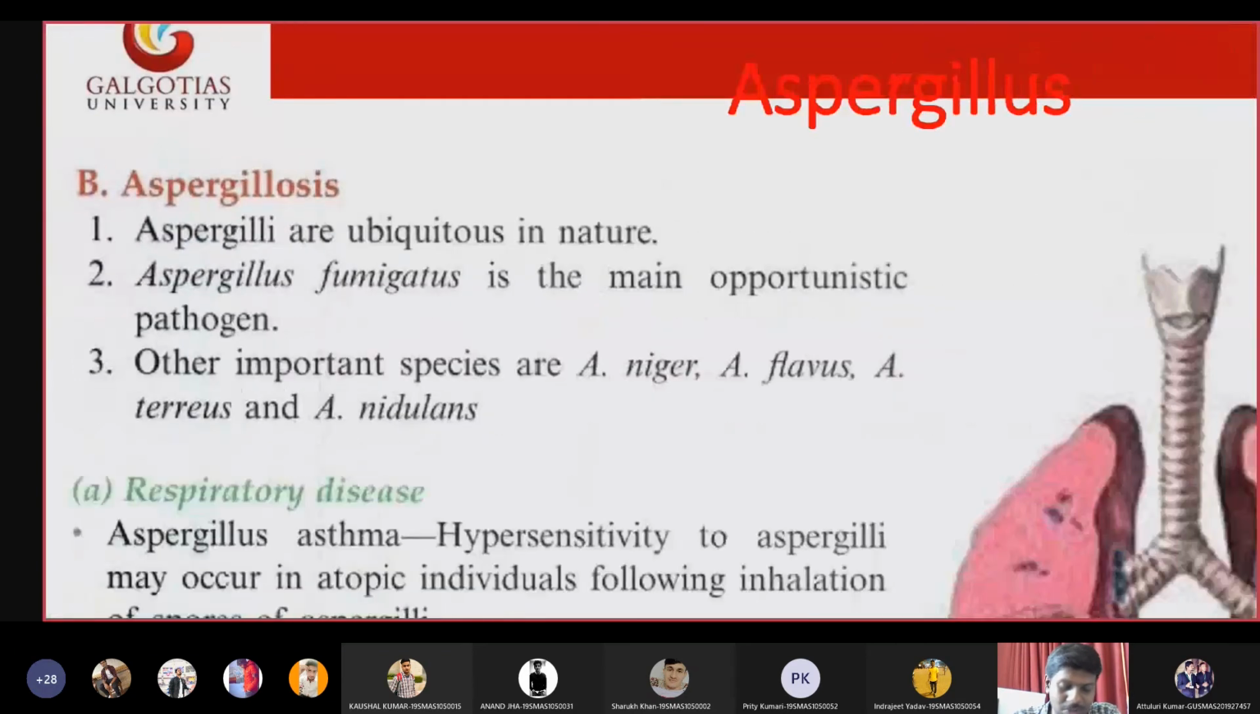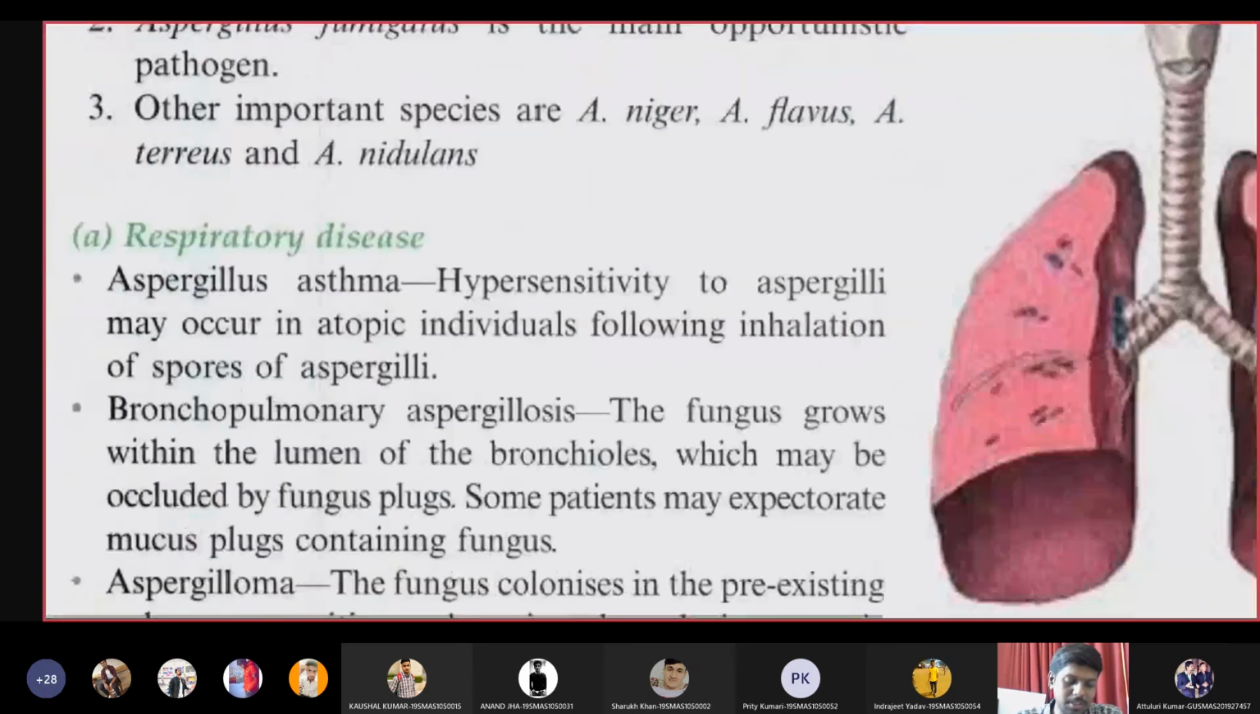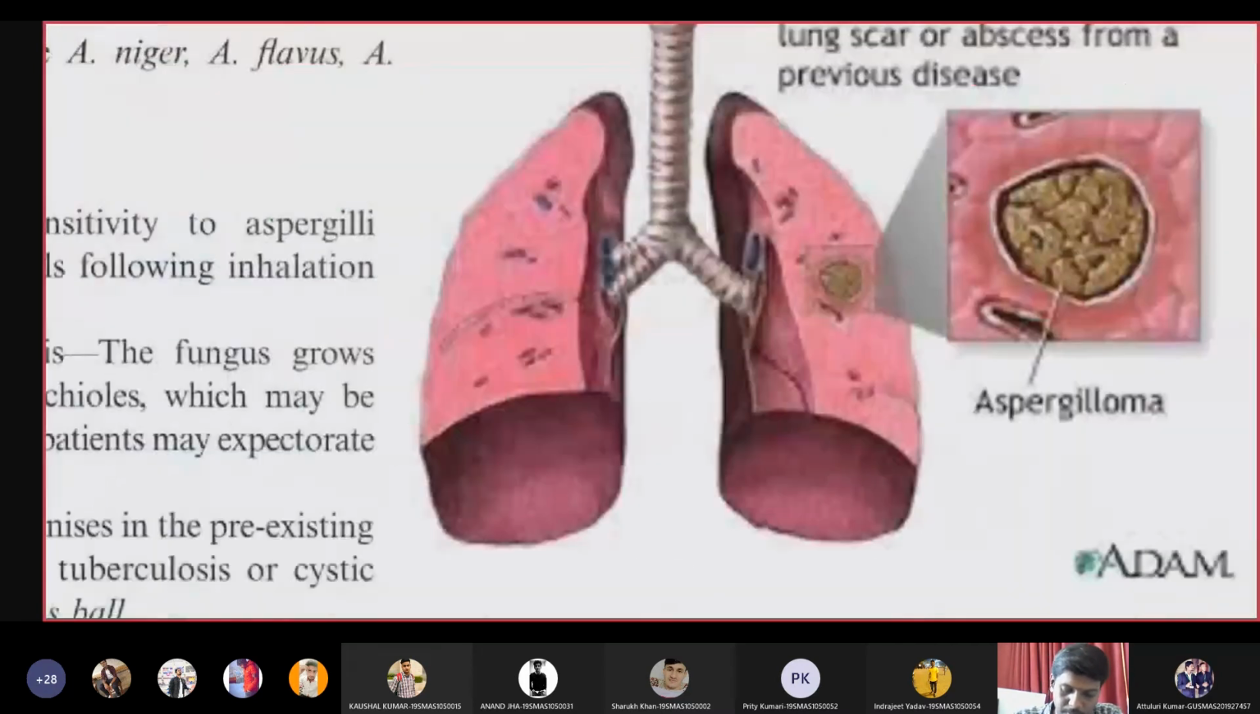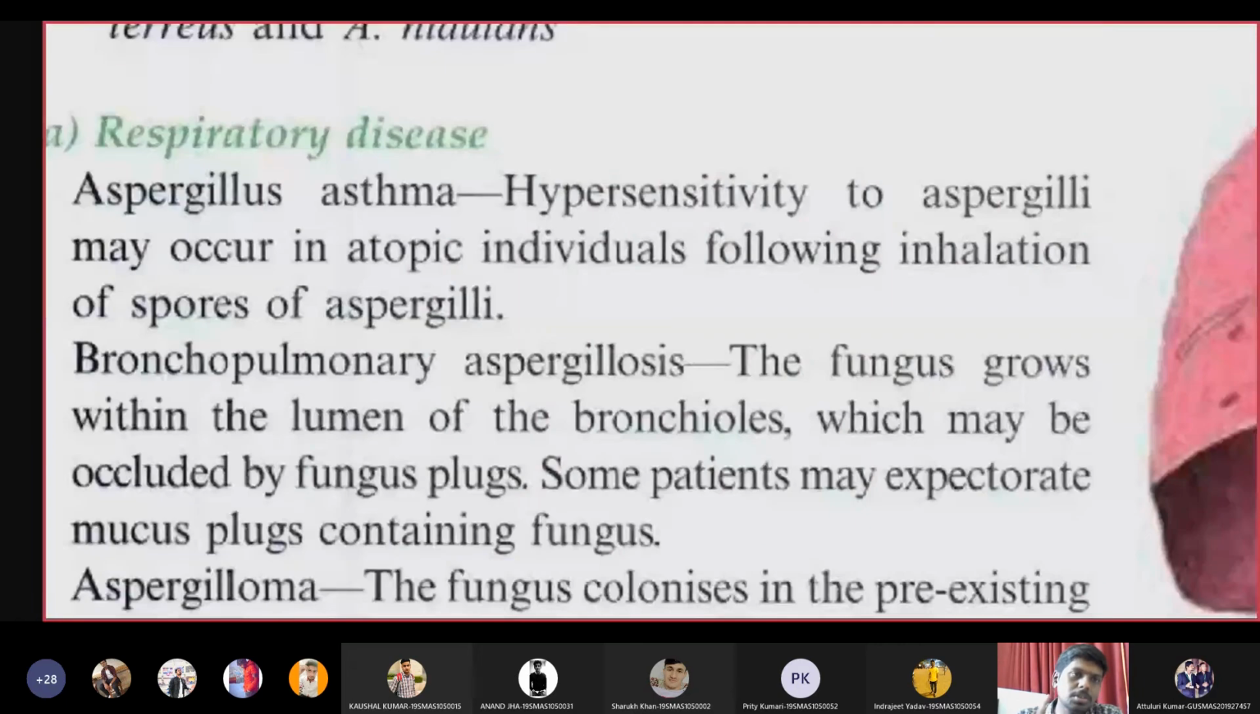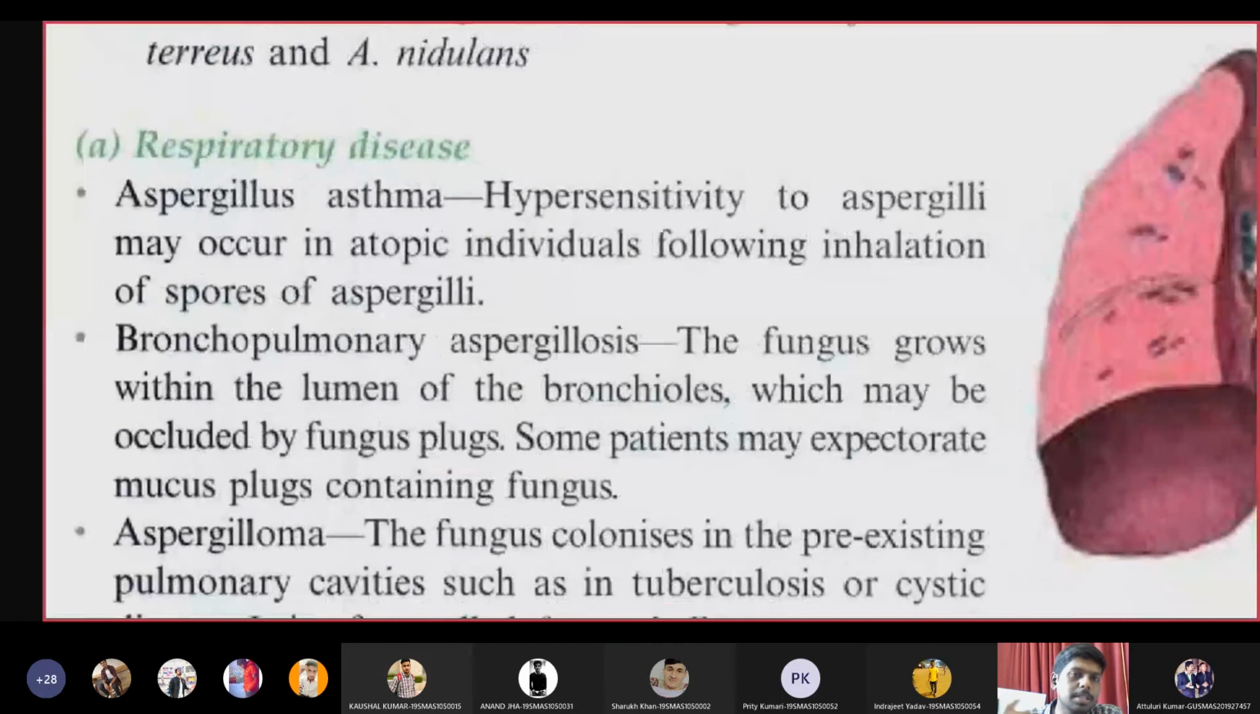They can cause many forms of respiratory disease. The forms of respiratory disease include Aspergillus asthma. You will see patients with asthma, right? That asthma occurred due to this Aspergillus. It is a hypersensitivity reaction which occurs due to the presence of Aspergillus fungi in the lungs. So that is Aspergillus asthma.